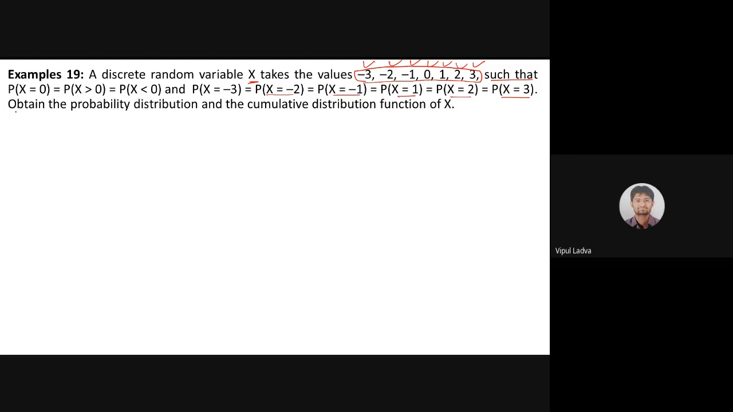Now what I'm supposed to do? I'm supposed to obtain the probability distribution and the cumulative probability distribution. तो पहले तो probability distribution identify करना है. Now what is probability distribution? I will label x, then I will go for p of x.